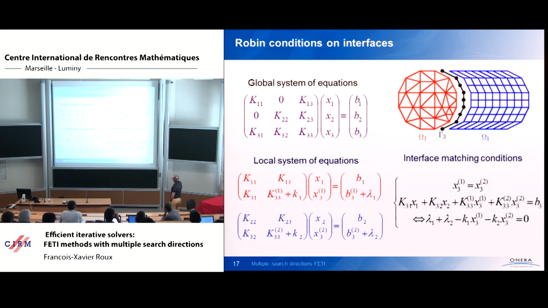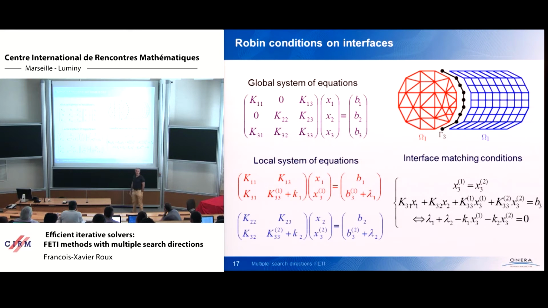And so the most general linear boundary condition you can imagine is the Robin type boundary condition. It means that in each subdomain you have a term in the matrix for the diagonal term associated with the interface, and a right-hand side.